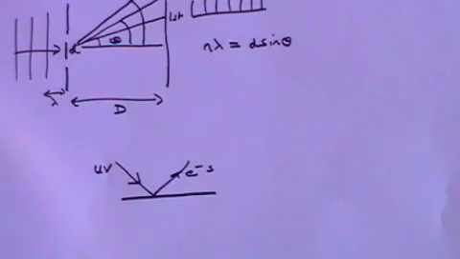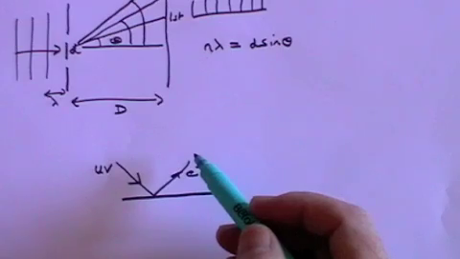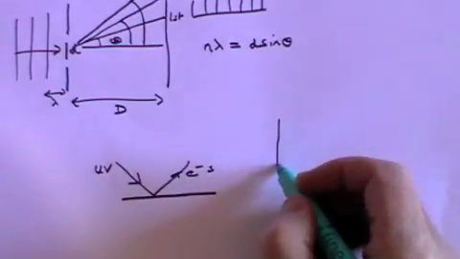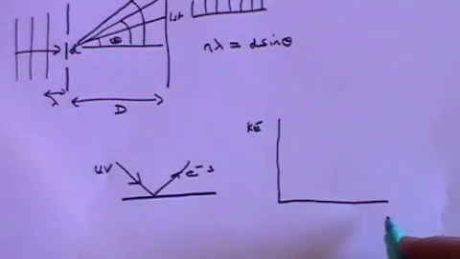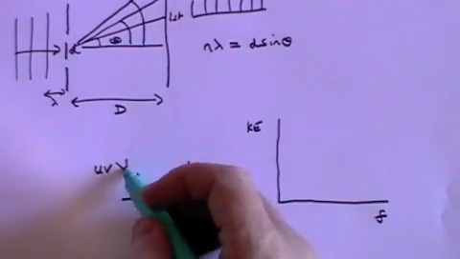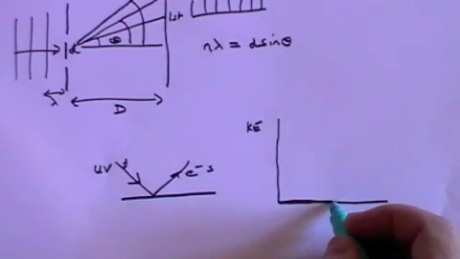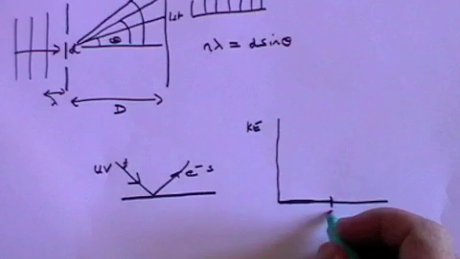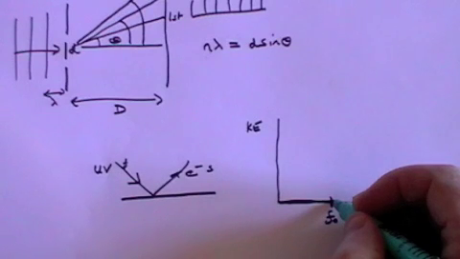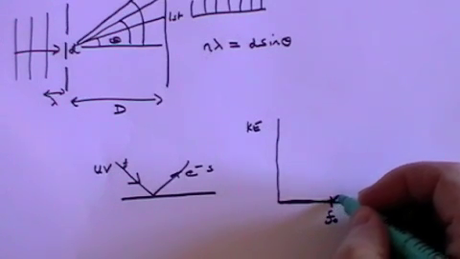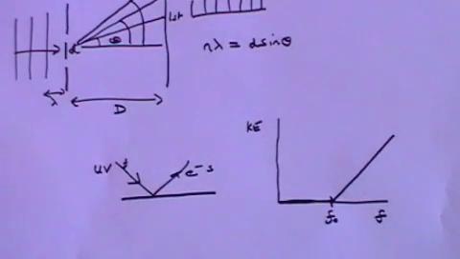And if you shine light of varying frequencies on the metal and measure the kinetic energy of the electrons that emerge, and then plot kinetic energy against the frequency of the incoming light, what you find is that you get no electrons at all until you get to a threshold frequency f0. And then the maximum kinetic energy of the electrons increases linearly, straight line, with increasing frequency.